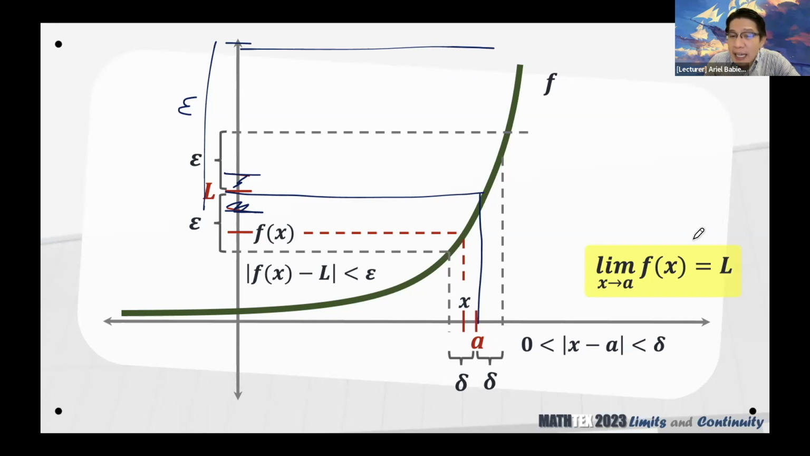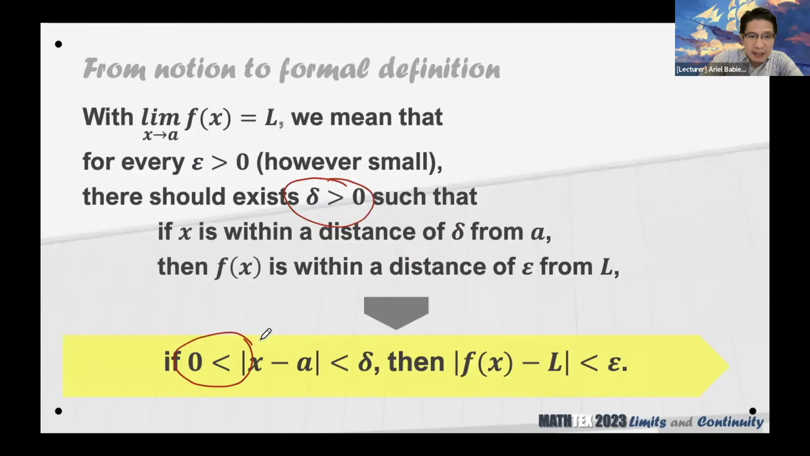Yung distance po ay para, balik lang tayo doon. Okay? Baka nalito tayo. Ito po ay distance. The distance of x from a is greater than 0. Okay? Hindi po natin sinasabing values near 0. Yung pong 0 that represents distance.